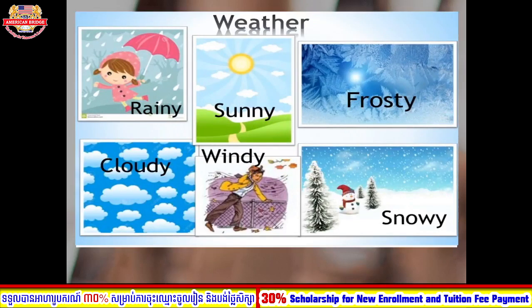So the first ones we focus on: raining, rainy, sunny, frosty, cloudy, windy, snowy. You can see in this picture also, so you will know the meaning of all of these words.